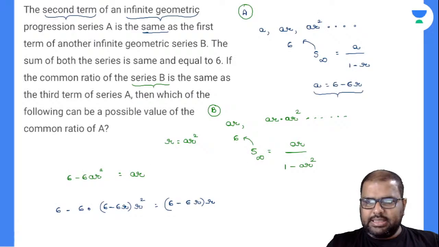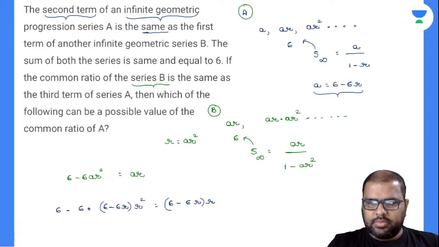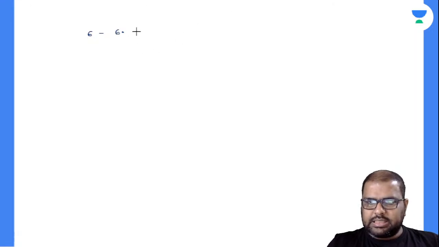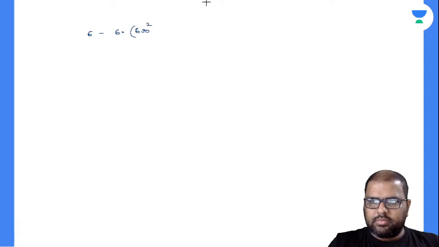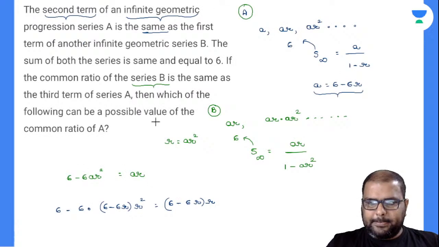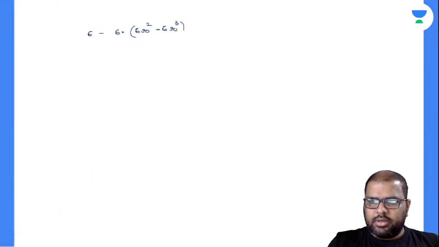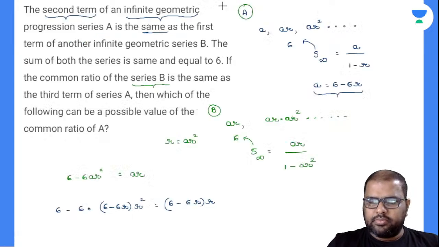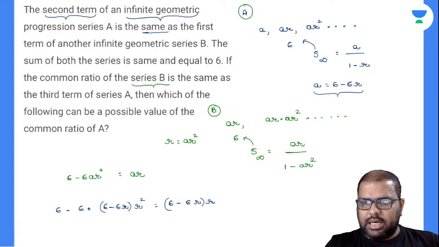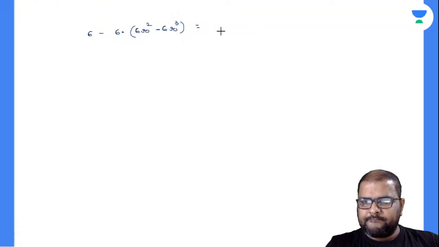So the point here is 6 minus 6 into 6R square minus 6R cube is equal to 6R minus 6R square.